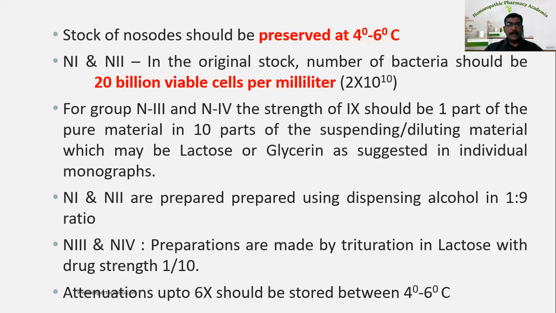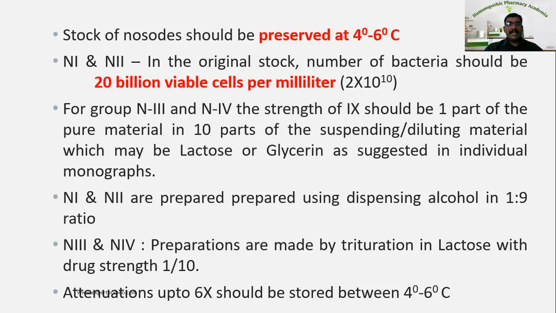Then for N1 and N2 nosodes, in the original stock the number of bacteria should be 20 billion viable cells per milliliter. That is the minimum count of bacteria in the original stock of N1 and N2 nosodes.